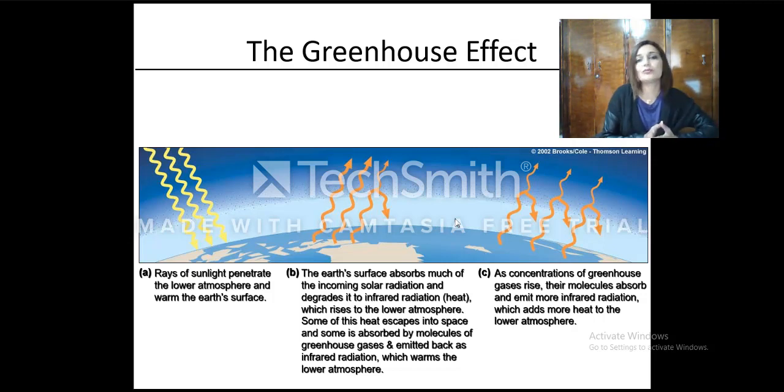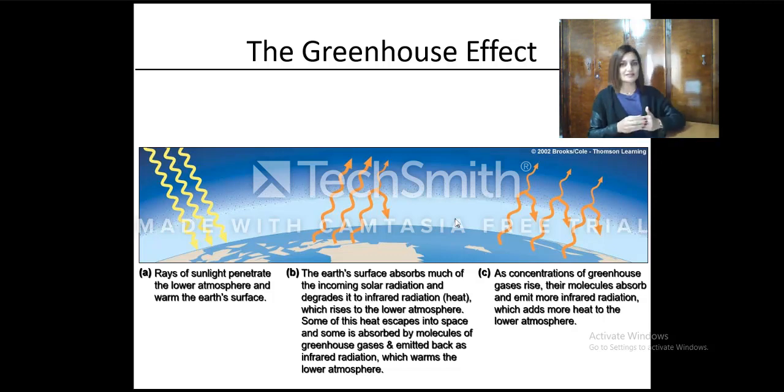So if we have more energy being trapped and left in the troposphere, this means it is being prevented from moving up to the other layers and back to space, and then we will have this radiation. Now, as the concentration of greenhouse gases rises, we will have more emission of infrared radiation, and this will also add heat to the lower atmosphere. Okay, so it all depends on the sunlight that is hitting planet Earth.